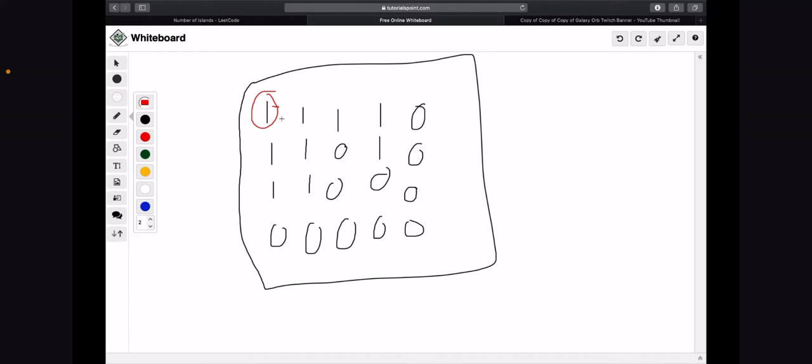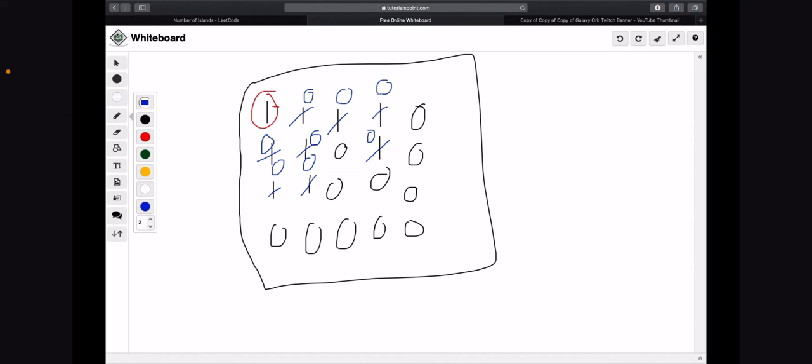So the idea is we do a depth first search, and when we see 1s, we're going to change them into zeros. So here, this will become a 0, this will become a 0, this will become a 0, just to show that these are all part of the same island, so we don't count them twice. Each time you turn a 1 into a 0, you're basically saying, okay, your island is comprised of these stones. All the 1s are stones. Each time you see a stone of the island, push that stone underwater, and as a result, at the end, technically your whole island is underwater.